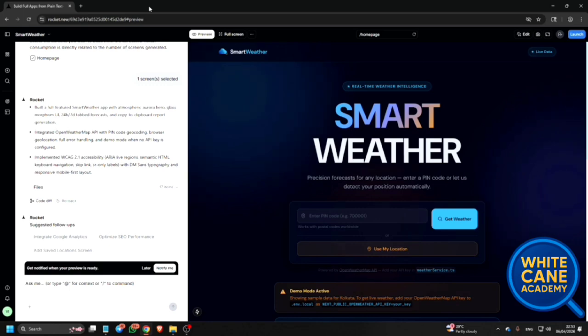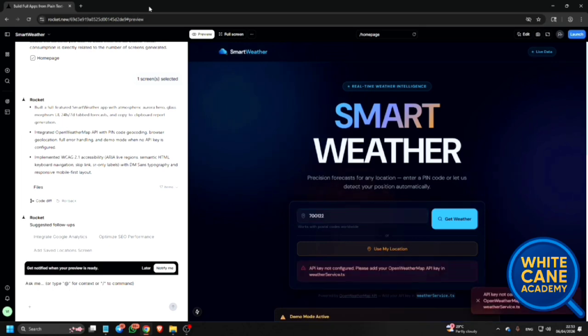So now I want to write something. Edit, enter pin code, e.g. Let's type some random code, just a random code I type. Works with postal codes. Button, get weather forecast. And now click on get weather forecast. Alert: API key not configured. Please add your OpenWeatherMap API key in weatherservice.ts.